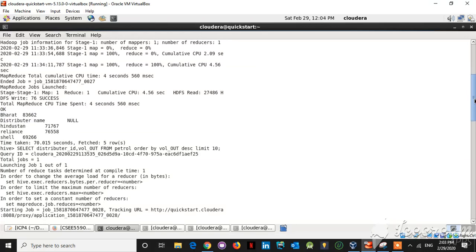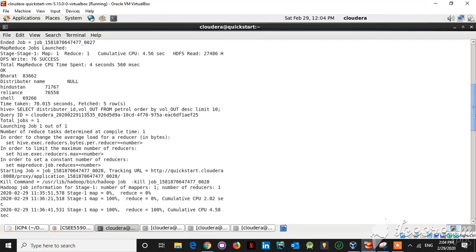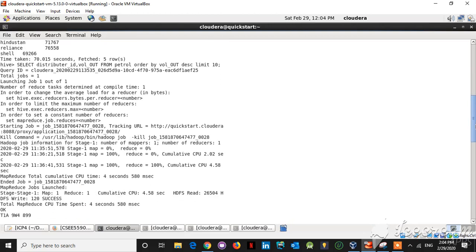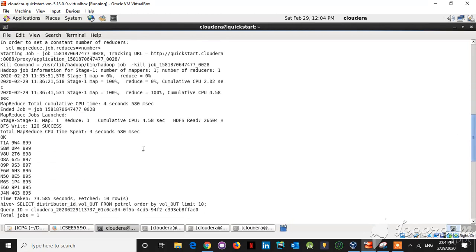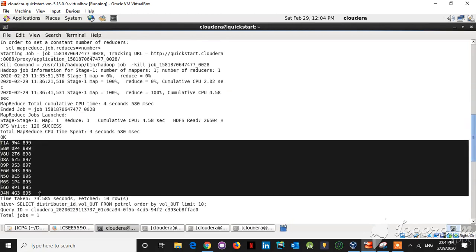The next query is that we have displayed the top 10 records which had the maximum volume out. And the next query, let us see the output of this query. This is the output of the query.